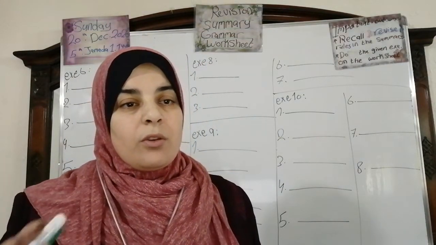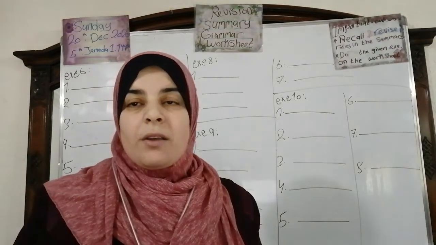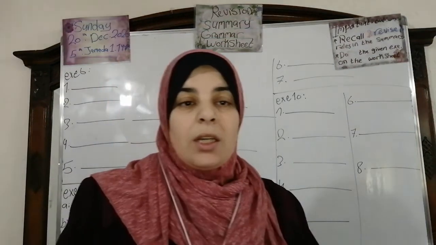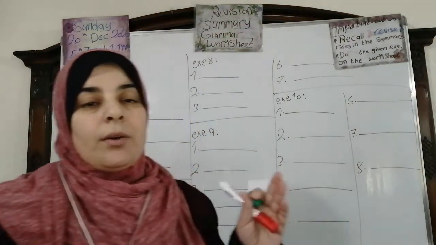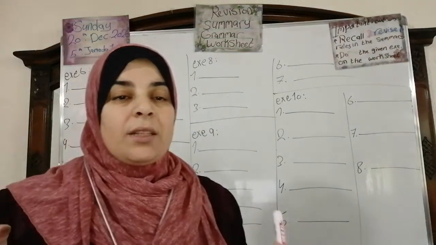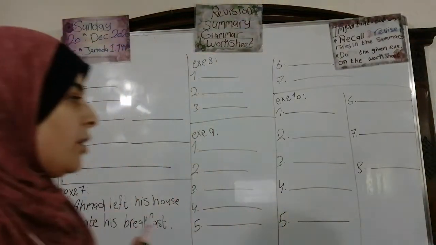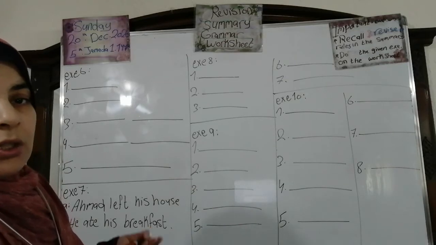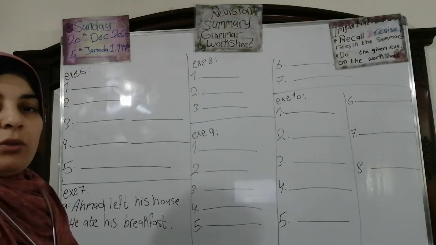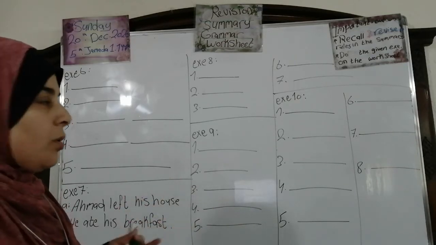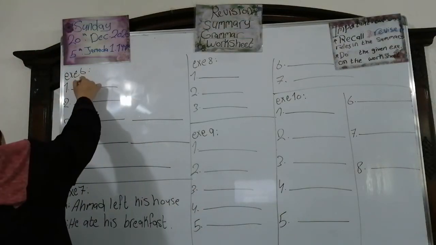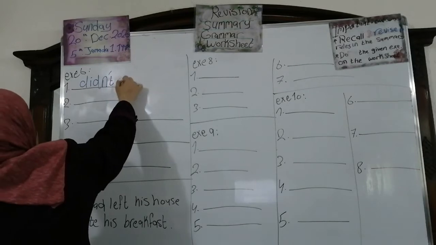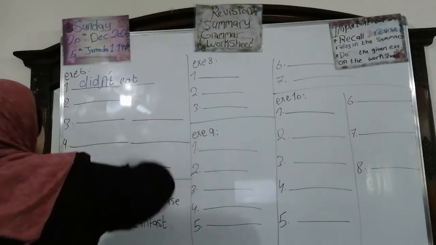The question says, complete the sentence with the correct past form of the verb. Sue wasn't hungry, so she anything, and we have the verb between brackets: not eat. What are we going to write? Of course, simple past. So she, can we say no, of course not. She will say didn't eat. So she didn't eat anything.